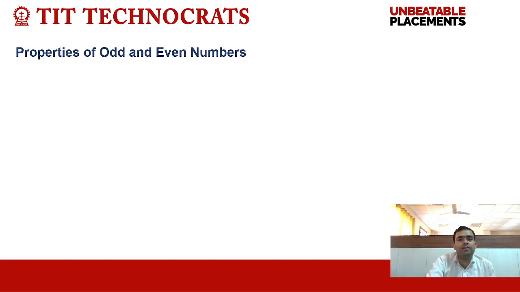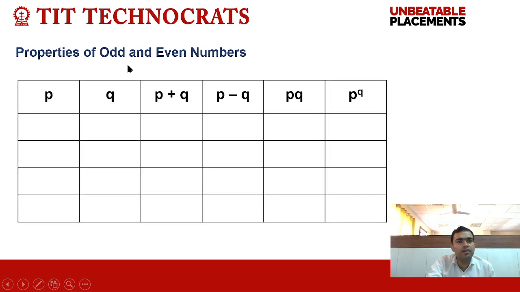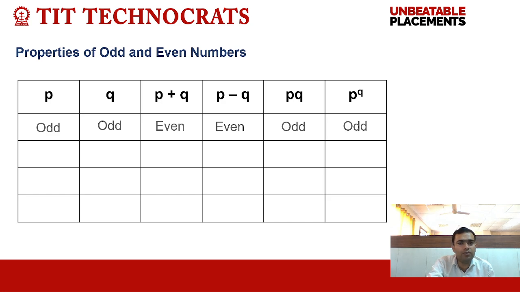Now, properties of odd and even numbers. What is an even number? A number that is divisible by 2 is called an even number, and the numbers which are not divisible by 2 are called odd numbers. So, if we have two numbers P and Q, and P is odd and Q is odd, then P plus Q will be even, P minus Q will be even, PQ will be odd, and P raised to the power Q will be odd. Further, if P is odd and Q is even, then P plus Q will be odd, P minus Q will be odd, P into Q will be even, and P raised to the power Q will be odd.